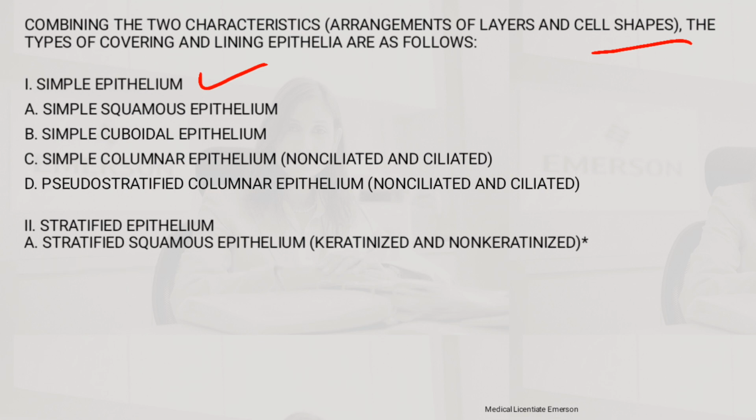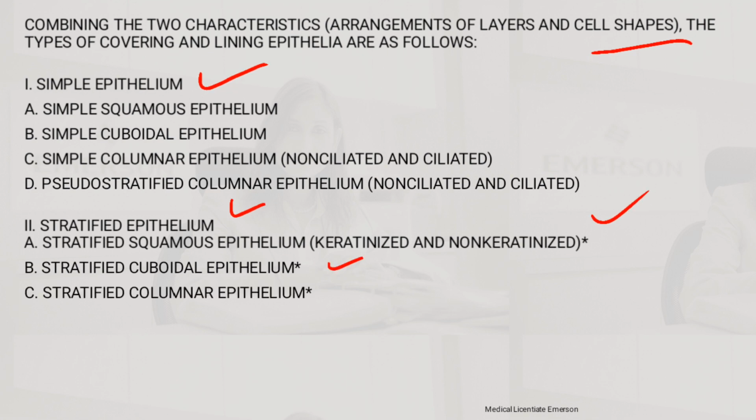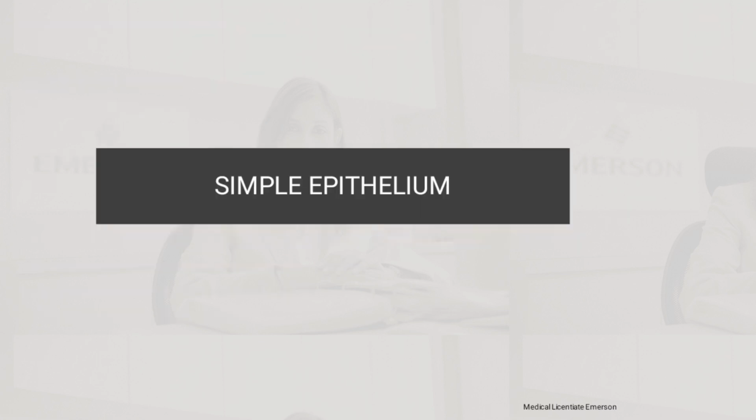Then when we go to the stratified epithelium, an example is the stratified squamous epithelium, which may be keratinized or non-keratinized. Then we have stratified cuboidal epithelium, stratified columnar epithelium, and transitional epithelium. Then now we go into details on simple epithelium.